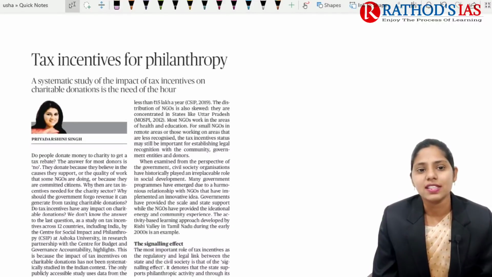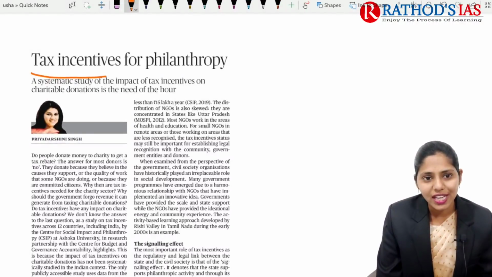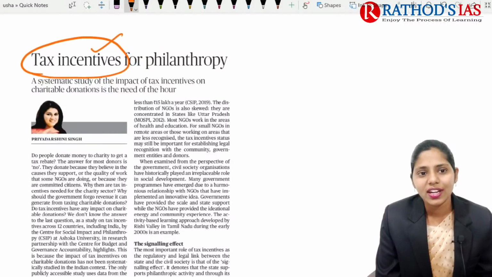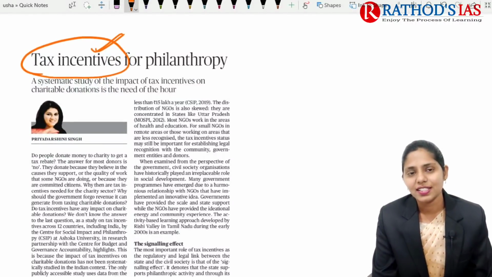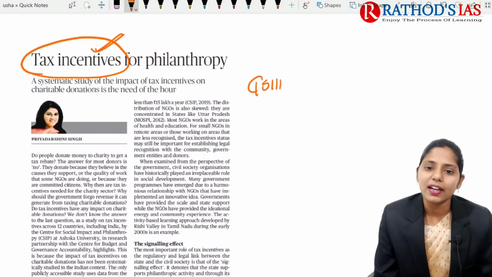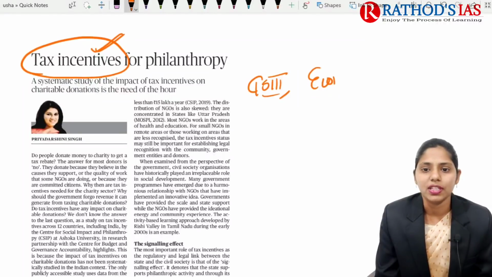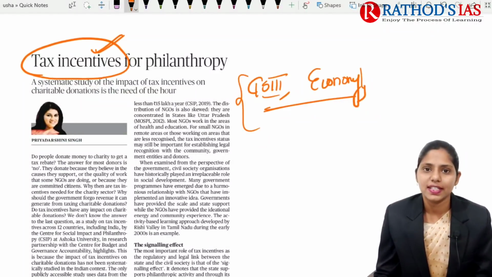It is regarding tax incentives for philanthropy. First you have to know what these tax incentives are. Whenever you understand this concept of tax incentives, you can understand this article in much more detail and it will be much clearer. This article will be important for GS paper 3 under economy. Now let us see this topic in great detail.